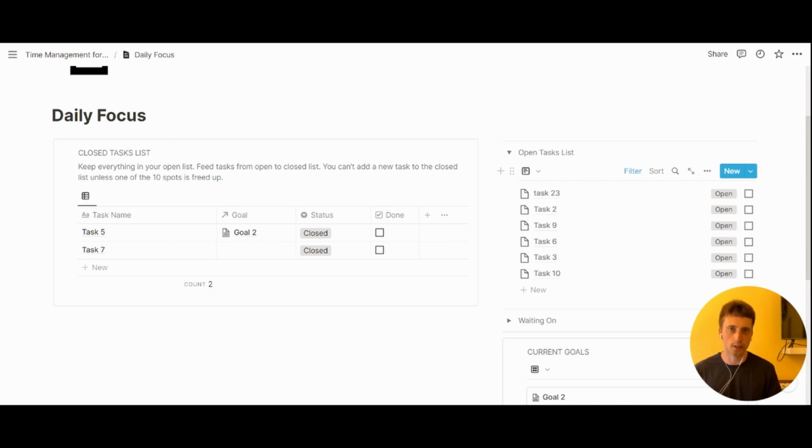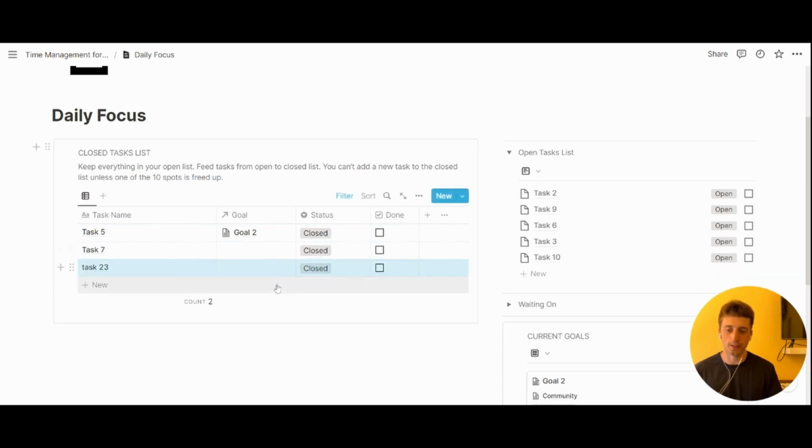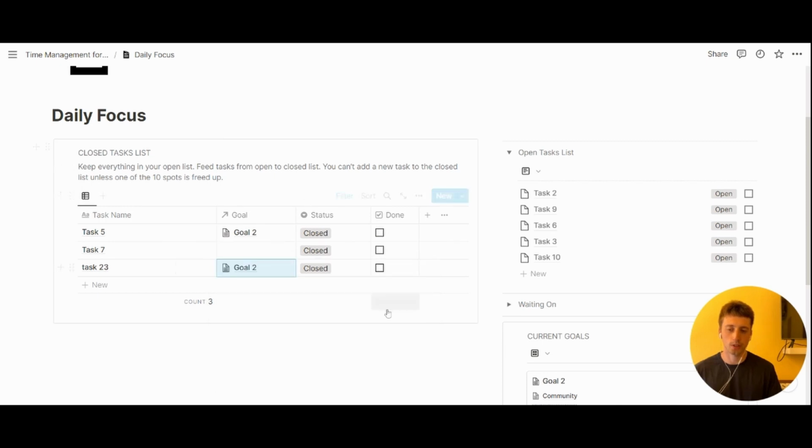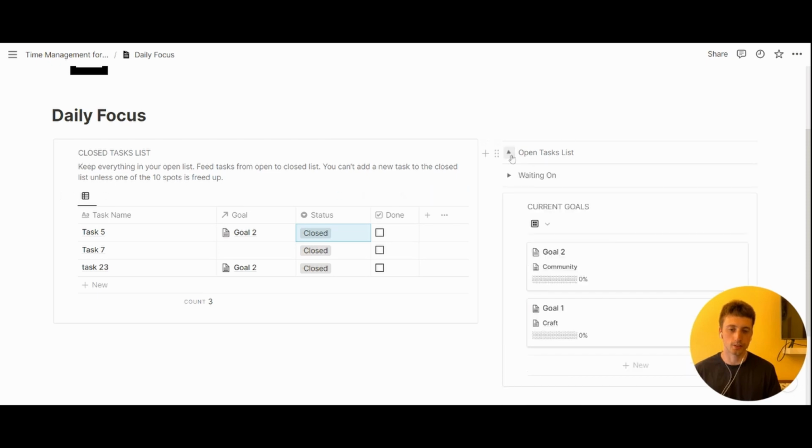And when the time comes that you decide to work on this task, you can just drag and drop it right there. And then here is where you can actually do the refinement. If you want to choose a goal, then you can do that here. And once you're done, then you are done. Because these are essentially the properties that we have on the tasks database, only the essential ones. The relation to the goal, the status that can be open, closed, or waiting on, and the done checkbox once you've completed the task. And here, finally, on the daily focus dashboard, you can see a list of current goals.